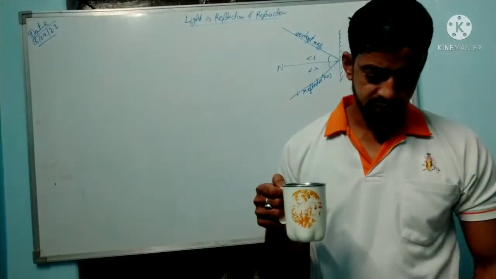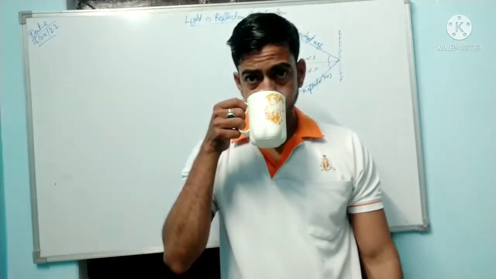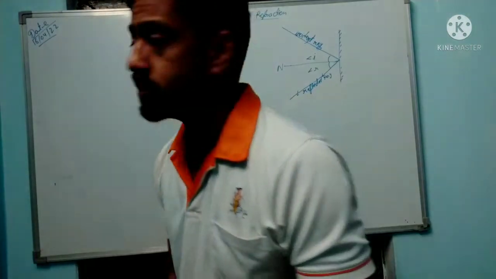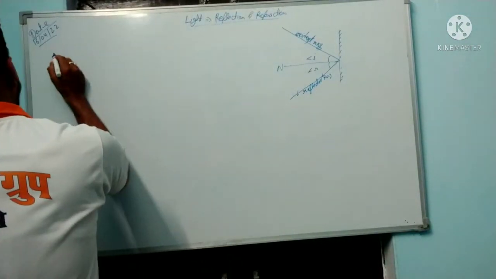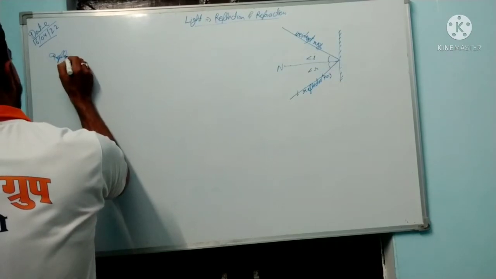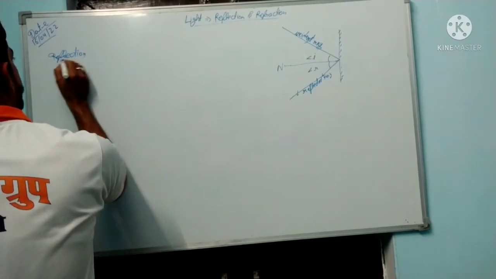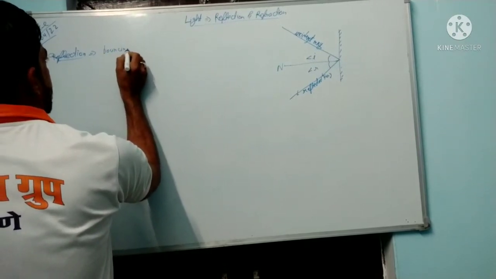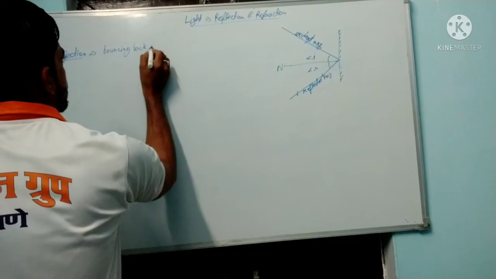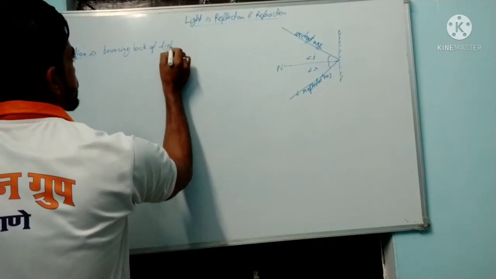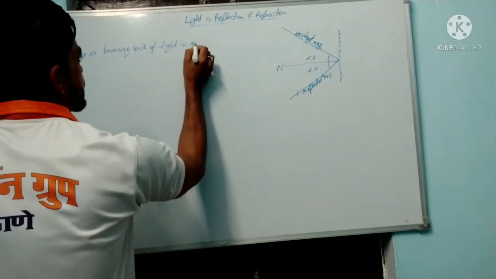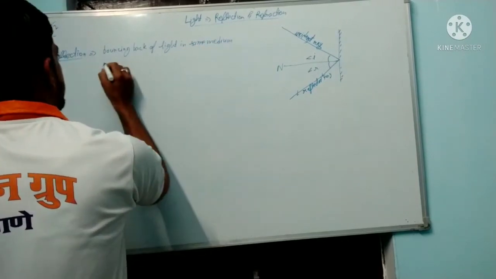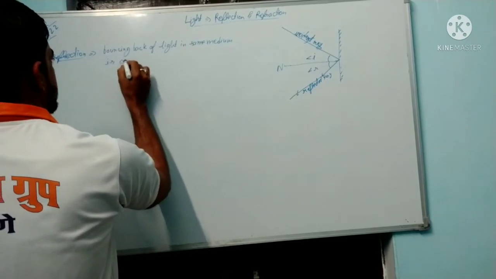So if you want to define the reflection of light in simple words: reflection is the bouncing back of light in the same medium.